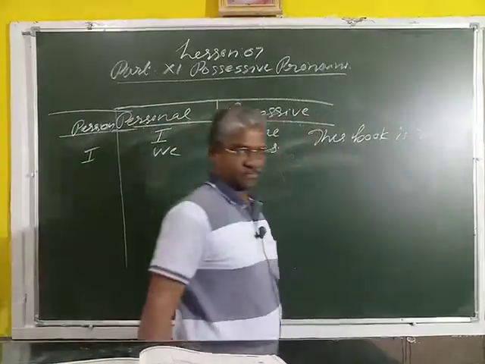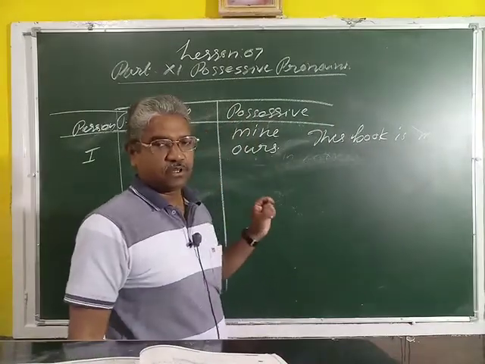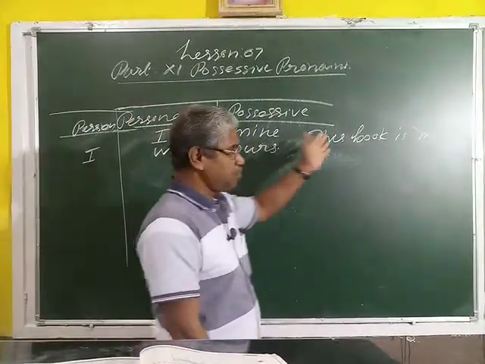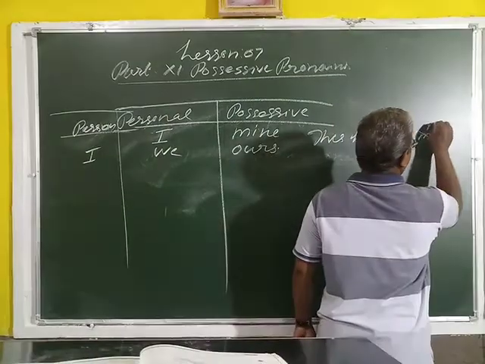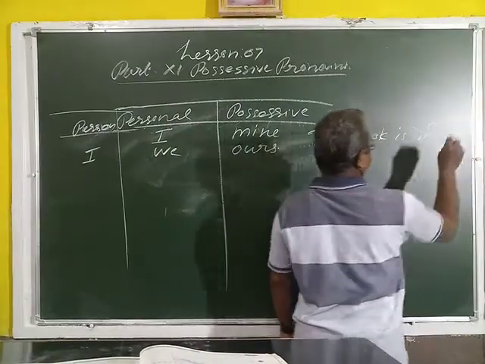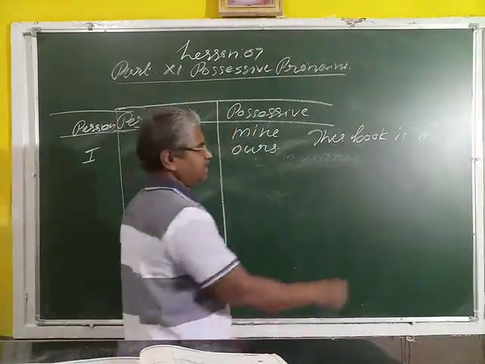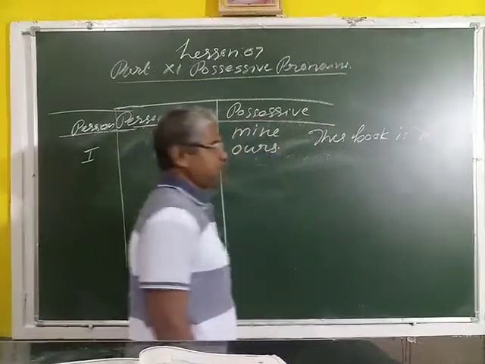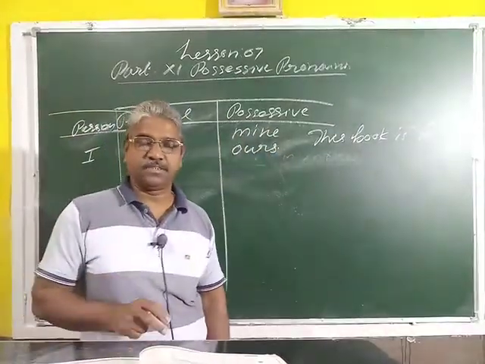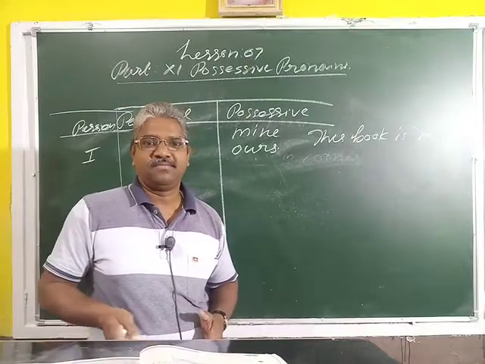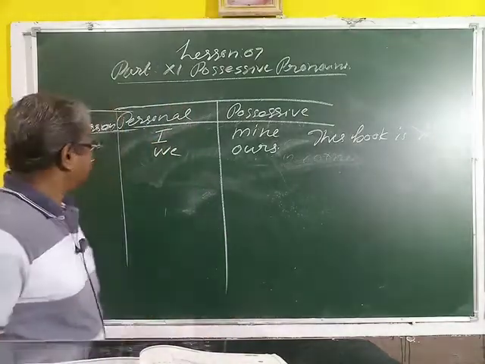What is the correct use of this possessive pronoun? This book is mine, M-I-N-E. This is the correct usage. This book is mine. That is wrong.